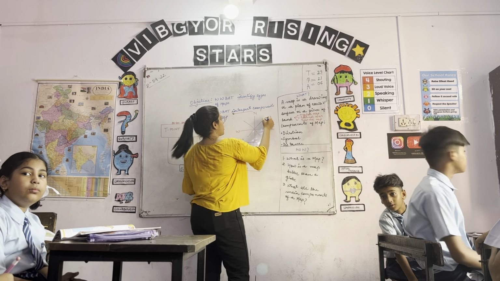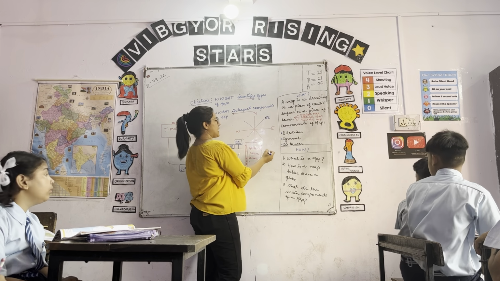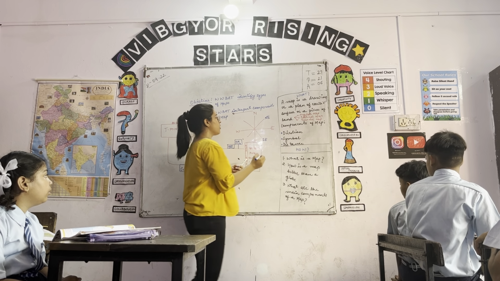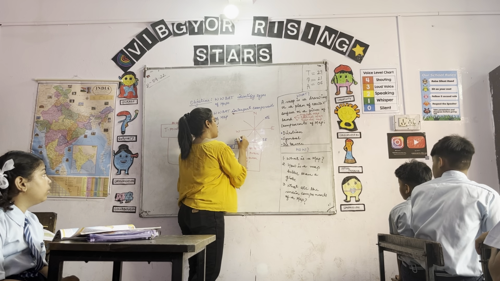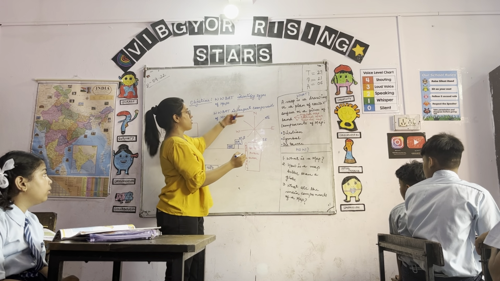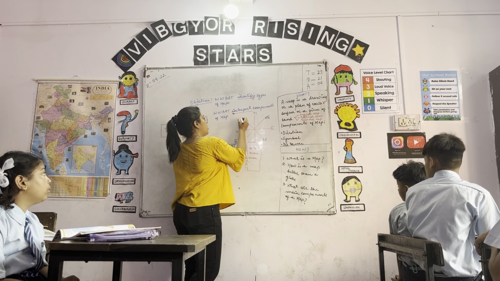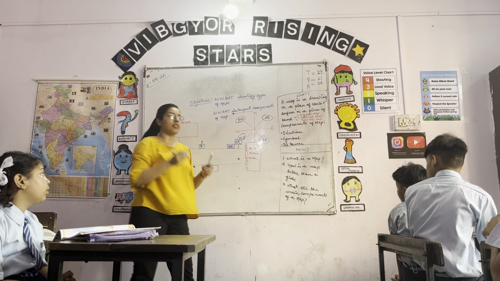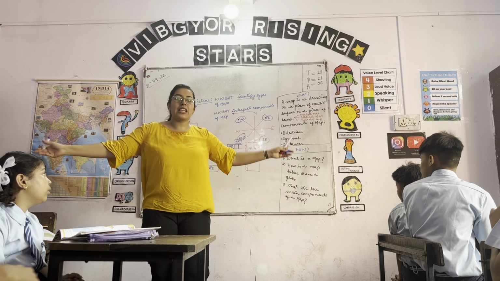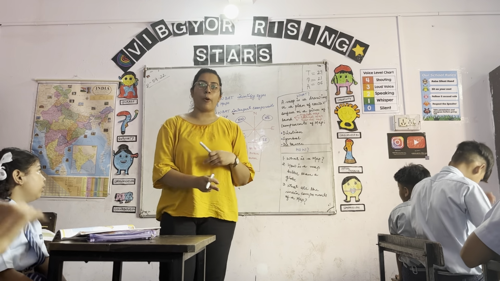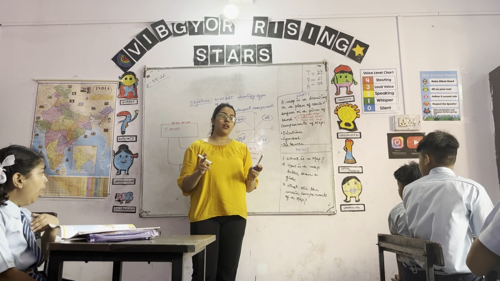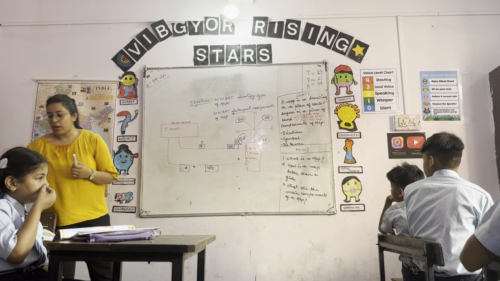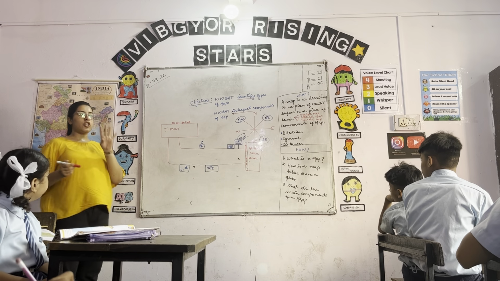North, east, northeast, southeast, southwest, northwest. So there are four more directions other than north, south, east, west. These directions are called cardinal points. Cardinal. Can you repeat after me? Cardinal points. So I'm telling you what is the cardinal point. Primarily we have four directions.